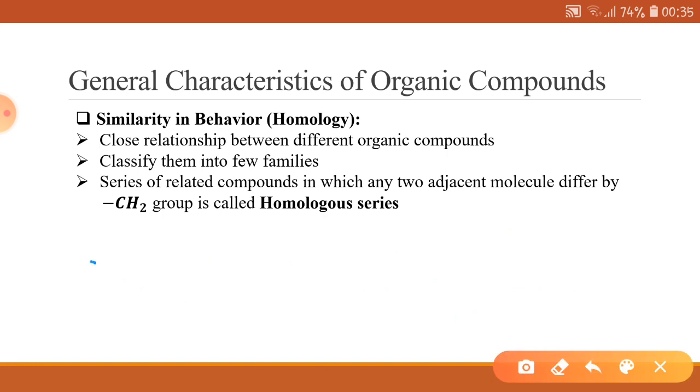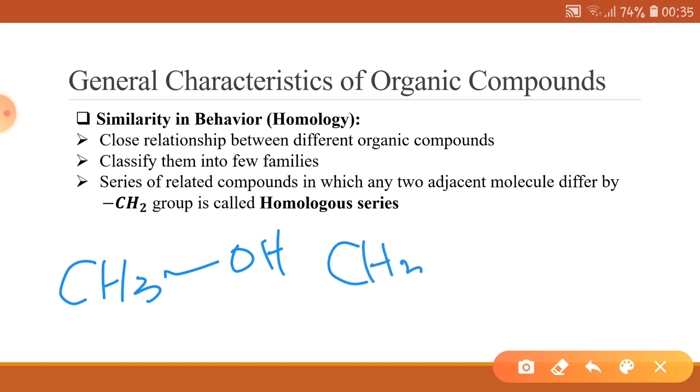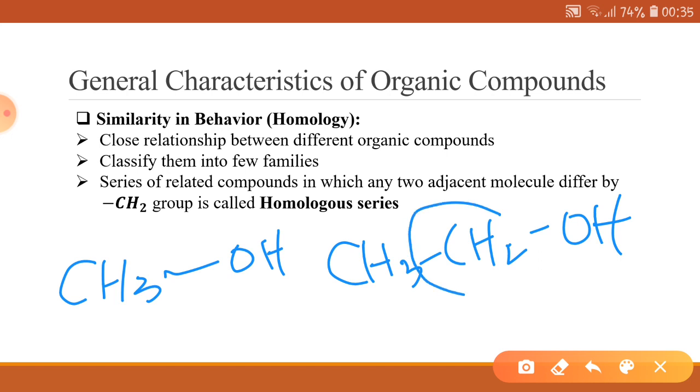Let's take another example. This is methanol, and this is a compound called ethanol. If you relate these two compounds, you may notice that they differ only by a CH2 group. So this means that these two compounds belong to a single class of compounds and they show similar behavior.